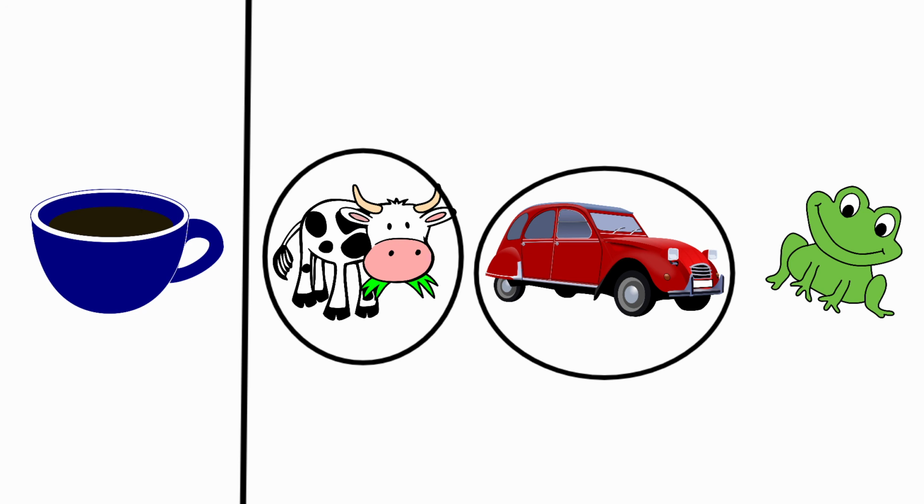Next one, frog. The beginning sound for frog is F. And the beginning sound for cup is K. For cup and for frog, the beginning sounds are different. So, we should not circle the picture frog.